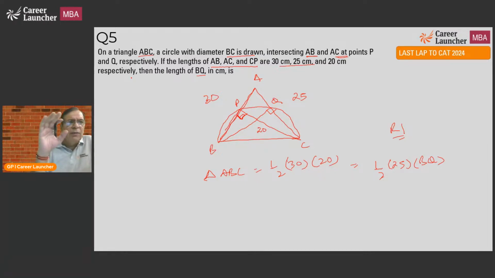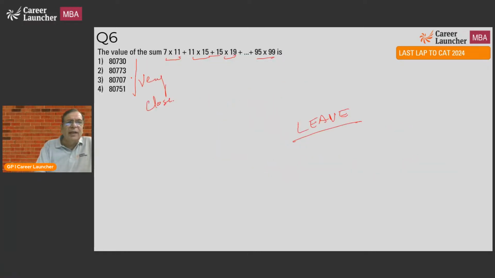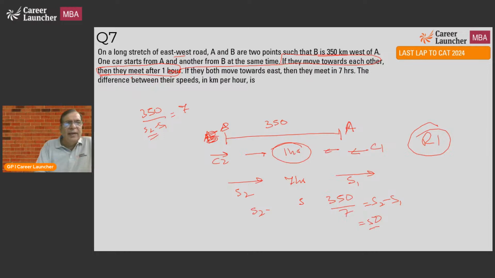But out of the first 5 questions, questions 1, 2, and 4 are definitely round 1 questions. If you know geometry, this is a round 1 question, and you should count this also for yourself. But so far, I can say definitely at least 3 questions. Question worth leaving. This is definitely a round 1 question.